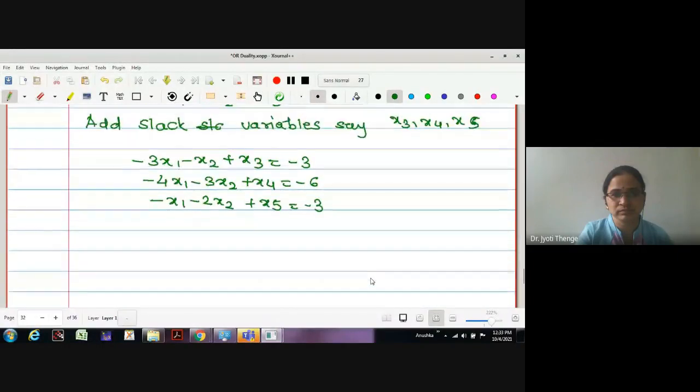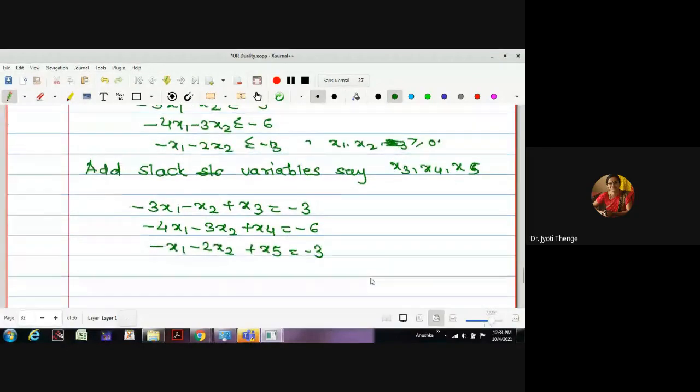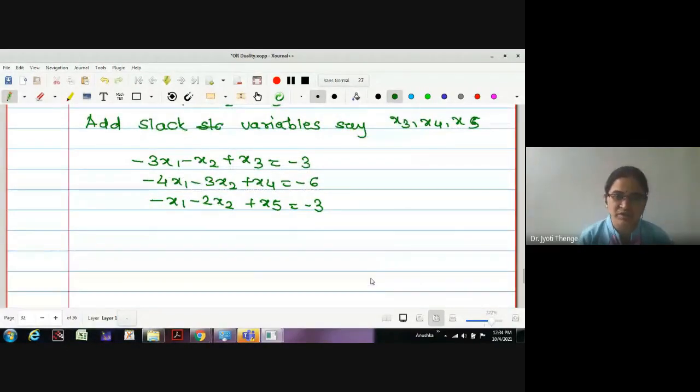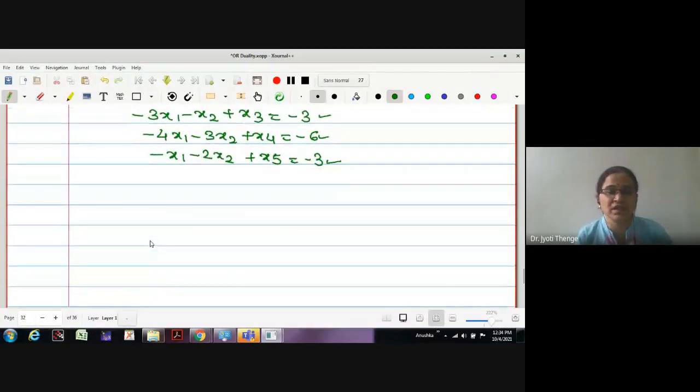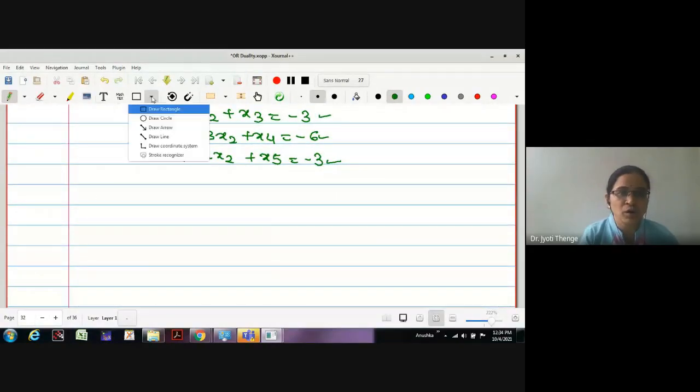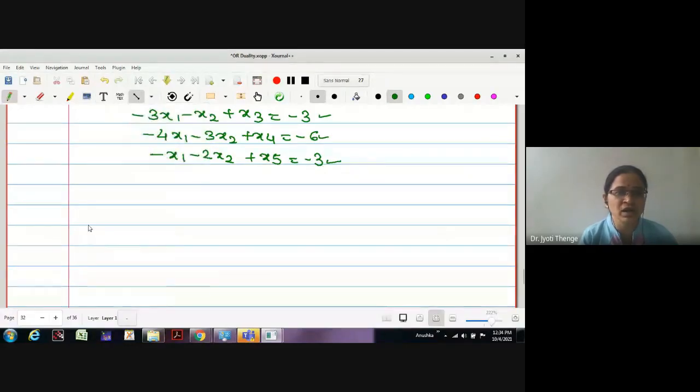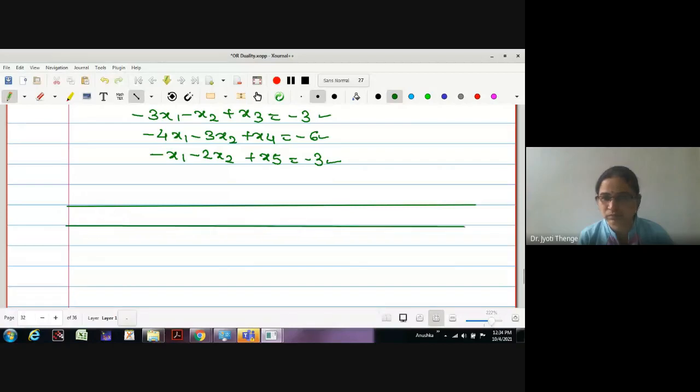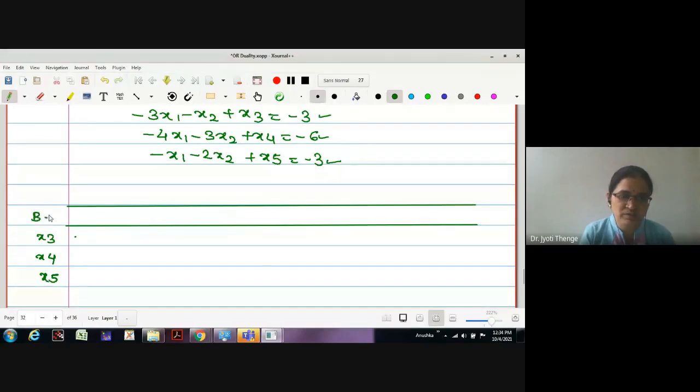What are the basic variables here, and what is the initial feasible solution? x3, x4, x5 are the basic variables. The initial basic solution is minus 3, minus 6 and minus 3. Though it is infeasible, let us check whether it is optimal or not. Now let us draw the first simplex table directly. The basic variables I am going to write are x3, x4 and x5.